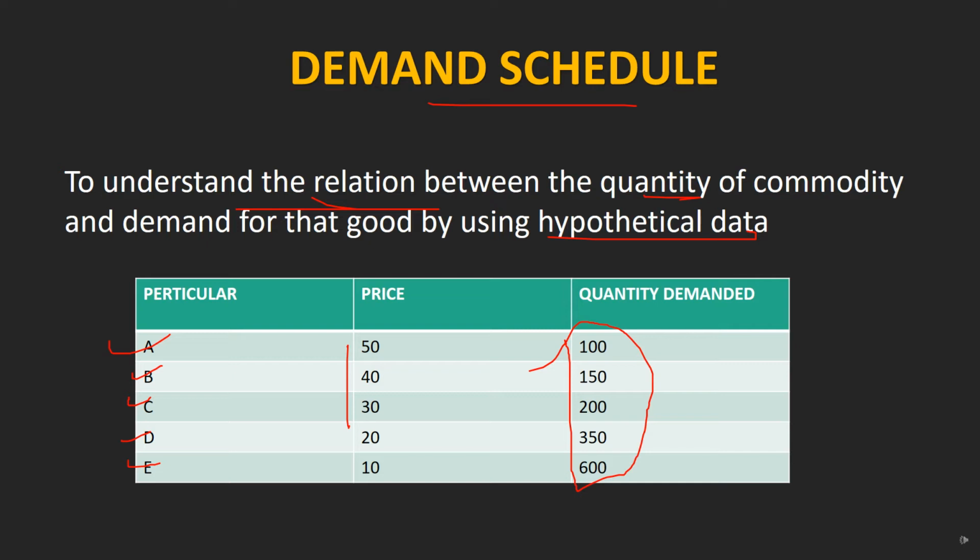So in this table price falls, and as price falls we can see the demand is rising. At price 50 the quantity demanded is 100, at 40 it is 150, at 30 it is 200, at 20 it is 350, at 10 it is 600. So the lower the price, the higher the quantity demanded, and the higher the price, the lower the quantity demanded. That is the demand schedule.